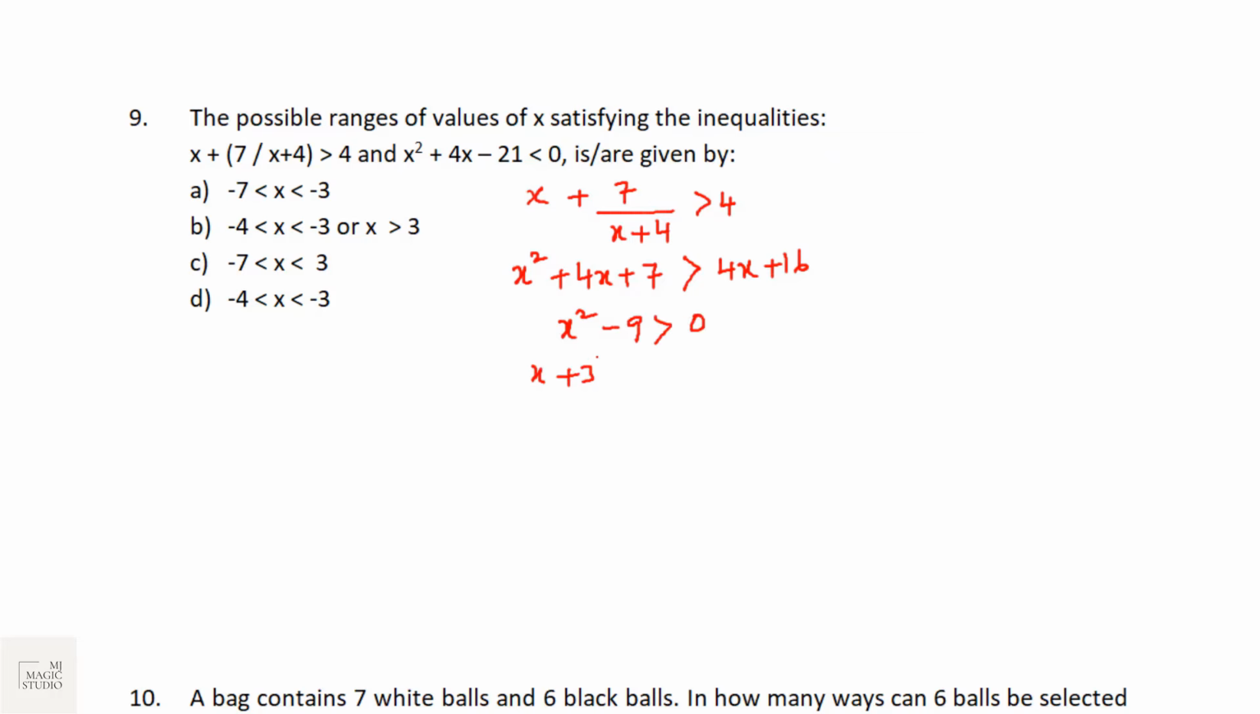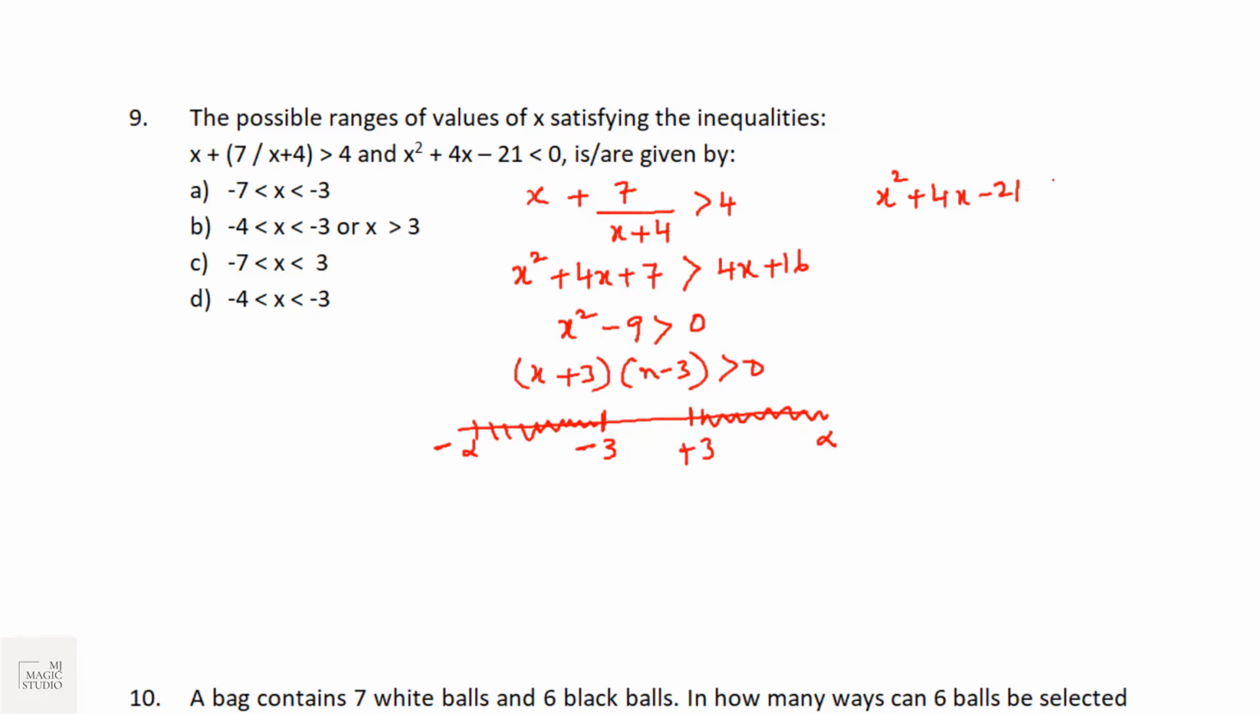That means x plus 3 into x minus 3 is greater than 0. That means the value of x lies from minus infinity to minus 3, but not inclusive of minus 3, and from plus 3 to infinity, according to the first inequalities. Second one is x square plus 4x minus 21 is less than 0.